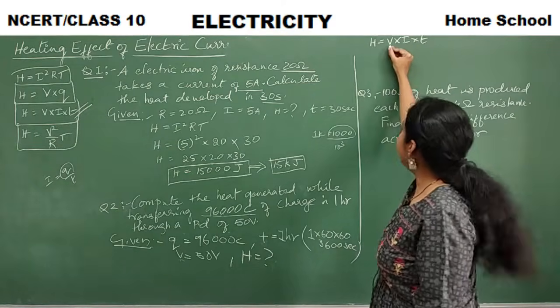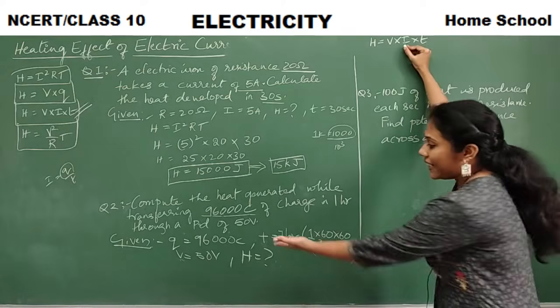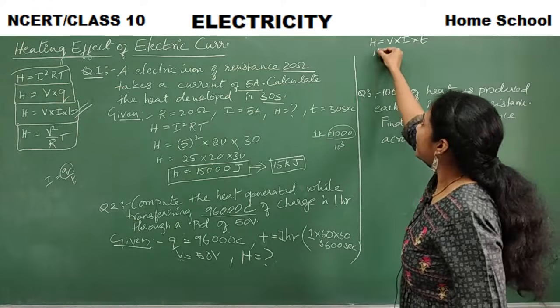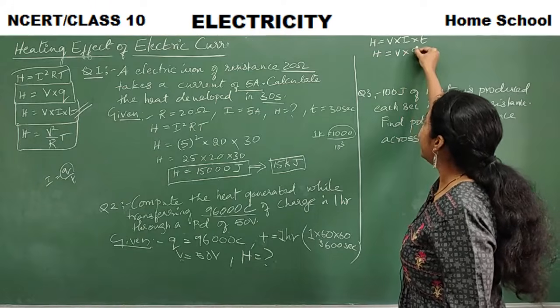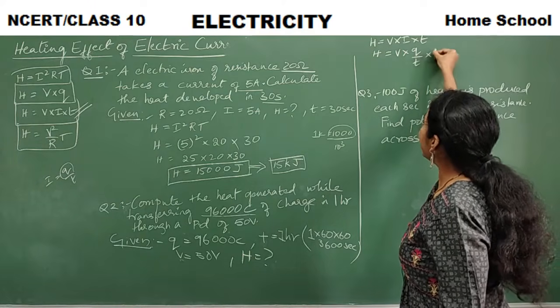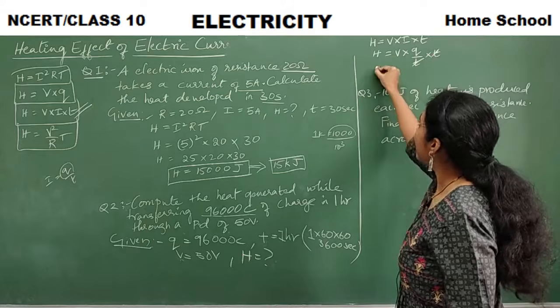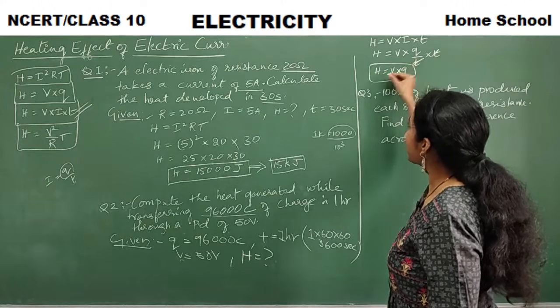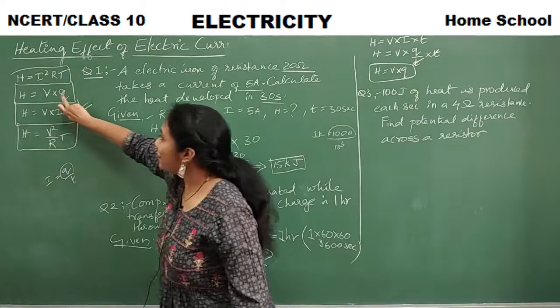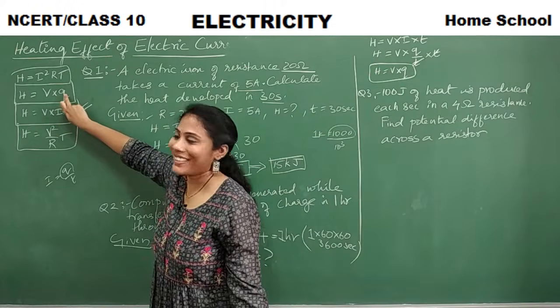V is given, T is given, but I is not there. I we can calculate, right? H is equal to V into, what is I? Q by T into T. This T gets cancelled. So H is equal to V into Q. So this is the final formula. So directly you can use this also here, right?